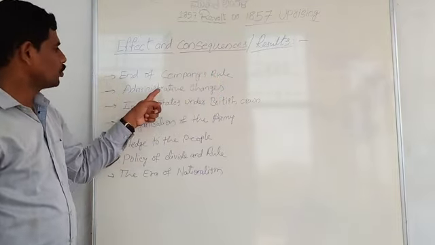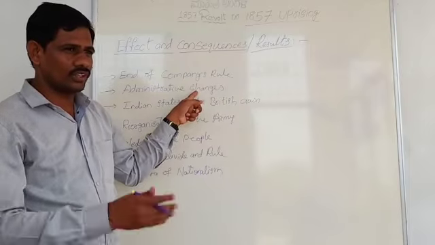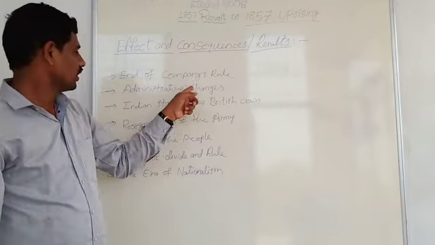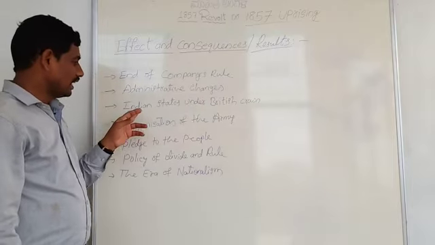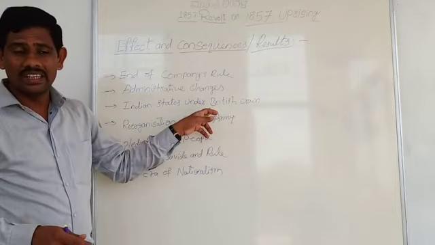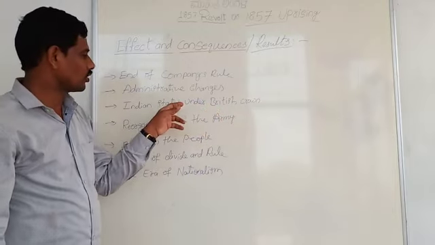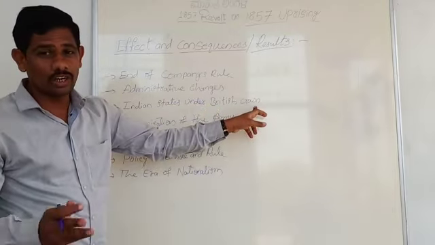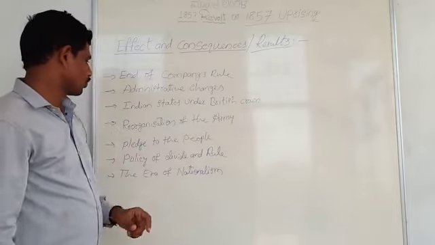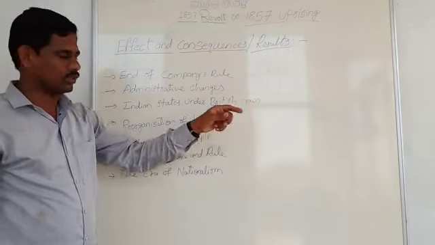Next, administrative changes. When East India Company rule ended, a lot of changes were brought into Indian administration. Indian states under the British Crown. A number of Indian territories or princely states came under the control of the British Crown. East India Company rule ended, so the Indian states were under the control of the British Crown, the British Queen.